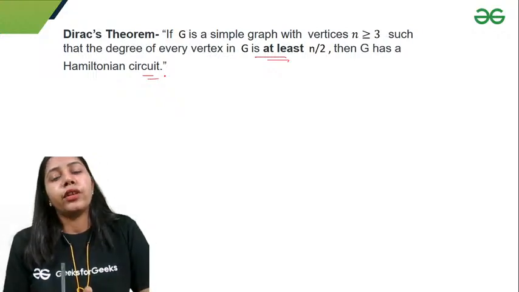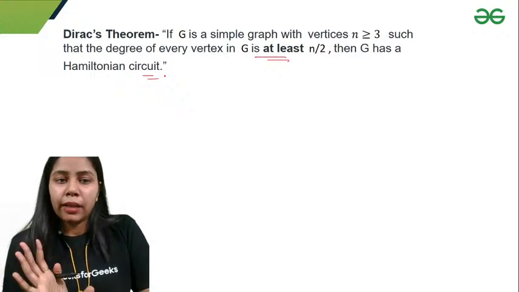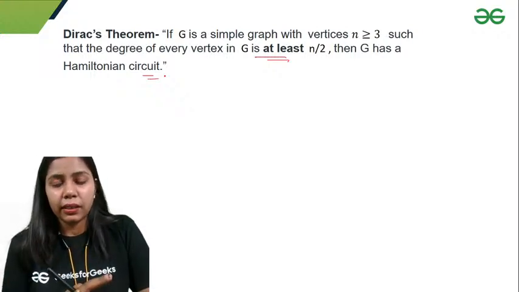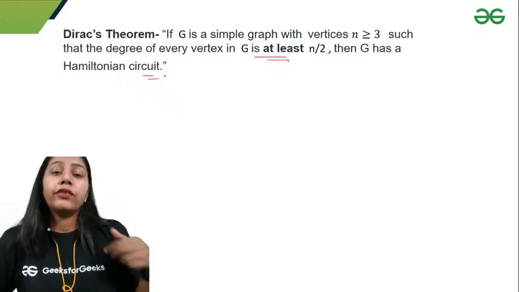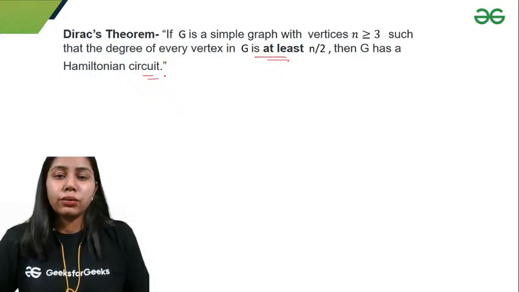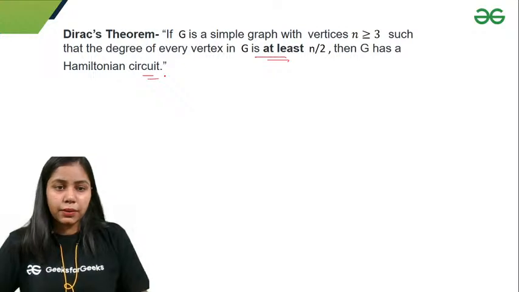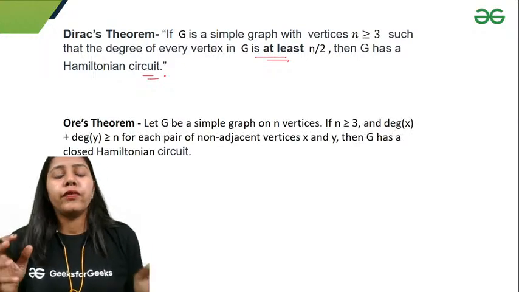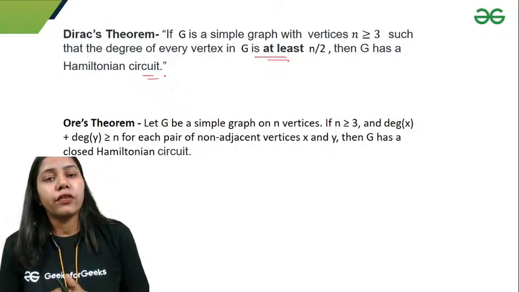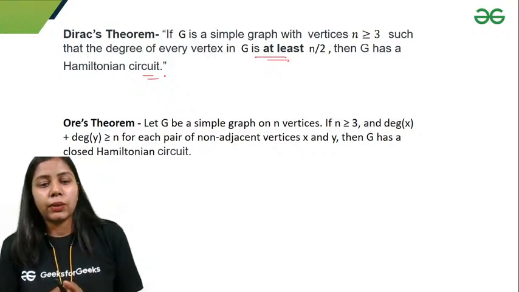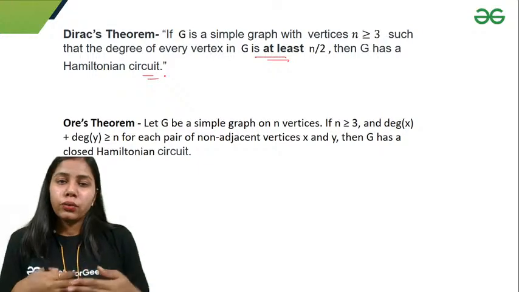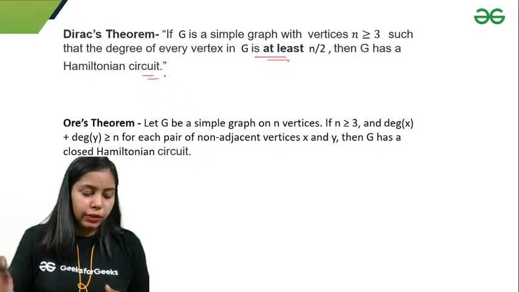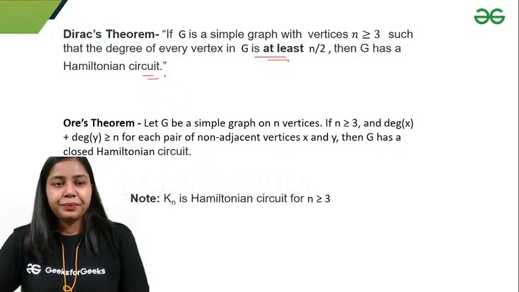So if the degree of every vertex is at least n by 2, I'll say that it has a Hamiltonian circuit. But I cannot say that if it does not have degree at least n by 2, it is not a Hamiltonian circuit, right? Similarly, we have Ore's theorem. This is also helpful. If the sum of degrees of every two non-adjacent vertices is greater than or equal to n, then it is a Hamiltonian circuit, right?